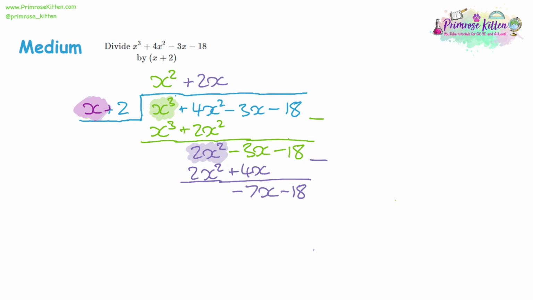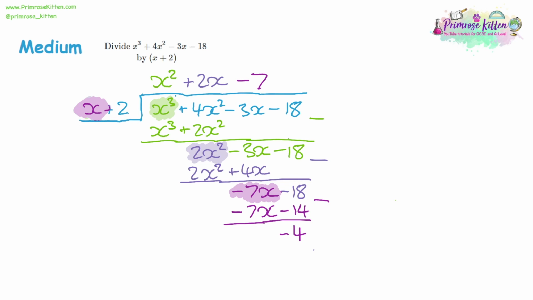Divide by x again. This time it's going to be the third term. Negative 7x divided by x is going to be negative 7. Multiply that by our divider, gives us negative 7x, but then we get negative 14. So now we do our takeaway. The first terms cancel out, but negative 18 take away negative 14 gives us negative 4. And there's no x term there, so we're not going to continue dividing here.